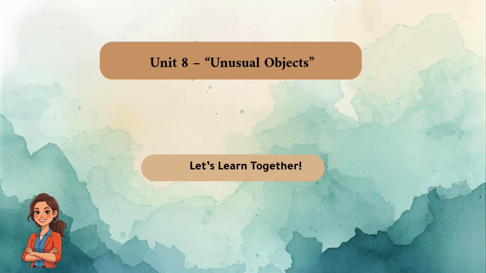Today, we'll explore 15 useful words from our reading, Unusual Objects. Listen carefully, repeat after me, and think of how you can use each word in your own sentence. Let's begin.